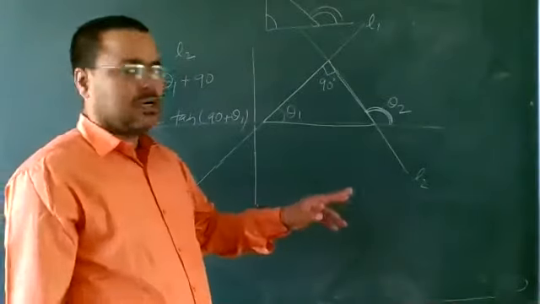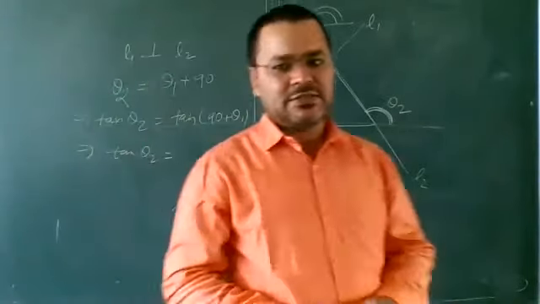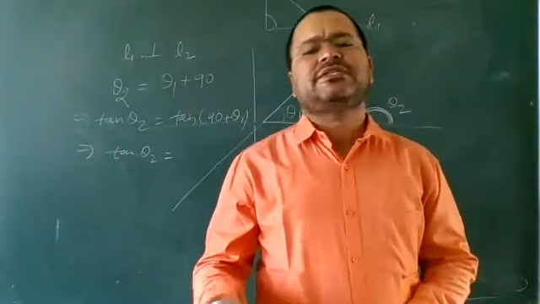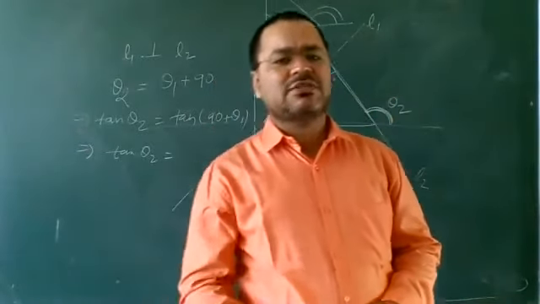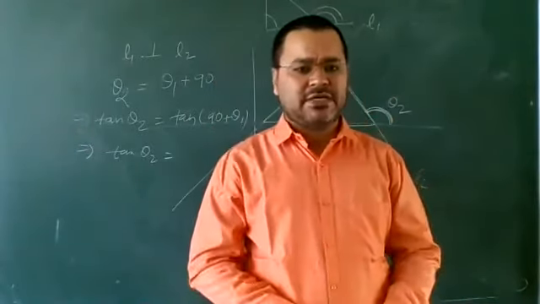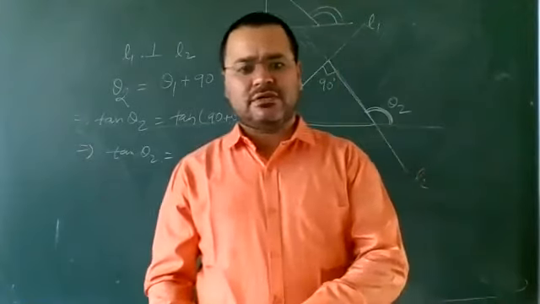So here 90 minus theta, just like sin 90 minus theta is equal to cos theta, cos 90 minus theta is equal to sin theta, tan 90 minus theta is equal to cot theta,